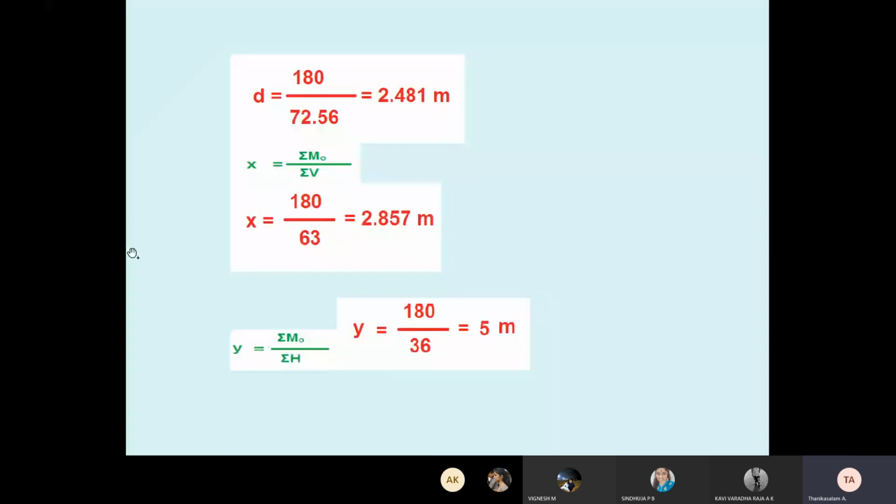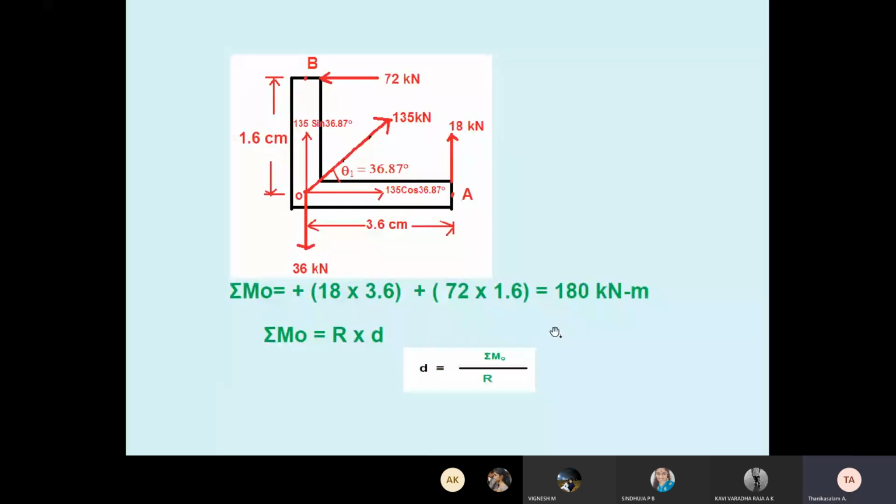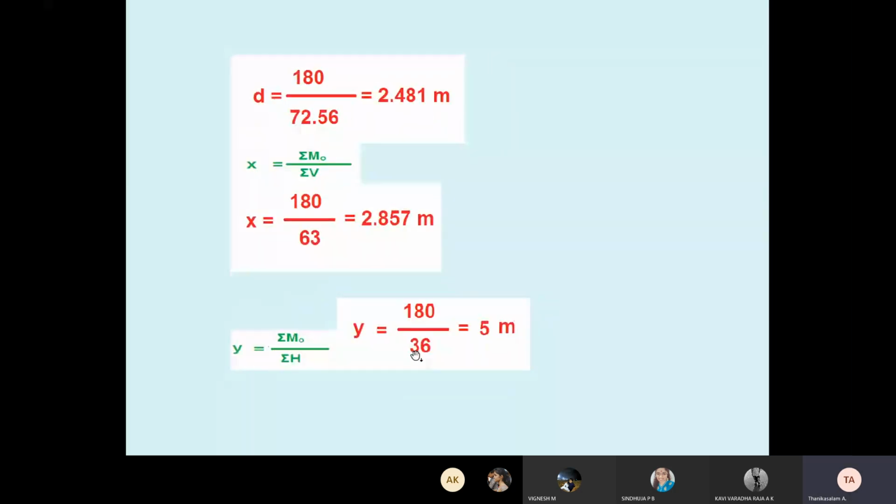We know the X formula. X equals summation of M divided by summation of V. Summation of M is 180 divided by 63, which is 2.857. Similarly, Y equals summation of M naught divided by summation of H. Summation of M naught is 180 divided by summation of H, 36. So Y equals 5 meter. We have calculated X, Y and D. This is a rigid body, so we must calculate M naught.